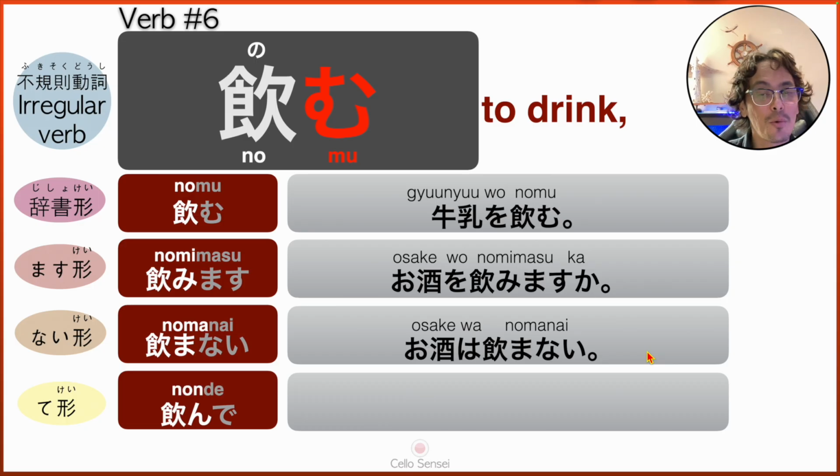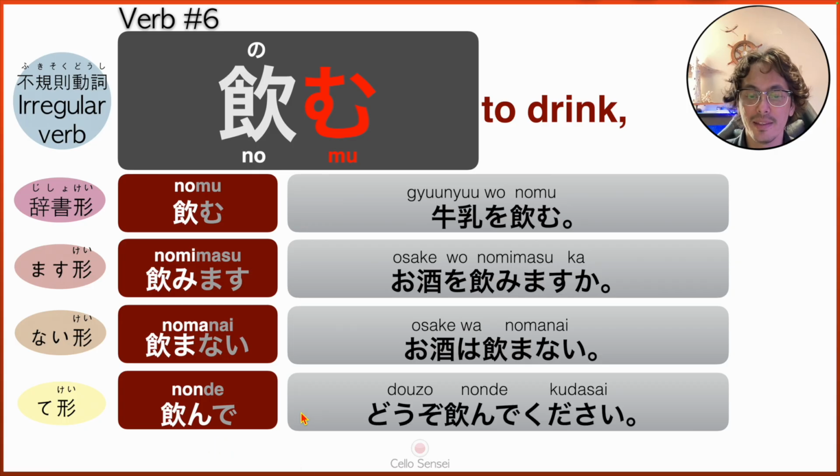Osake wa nomanai. And finally, let's look into the te form, which is nonde. This is a tricky one because usually when we have irregular verbs, we do the small tsu and te. This one, because it's mu, we actually go with the de. So we add the ten in the te, so it becomes de, and instead of the small tsu, we have the n sound, so nonde. And the sentence we have is dozo nonde kudasai.